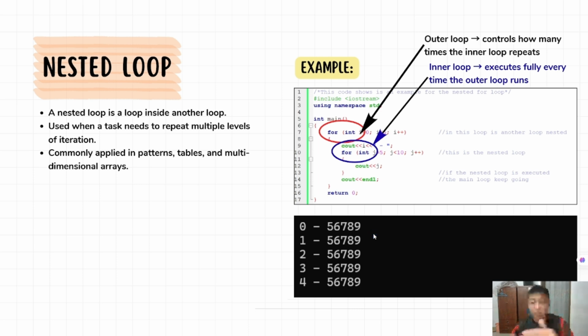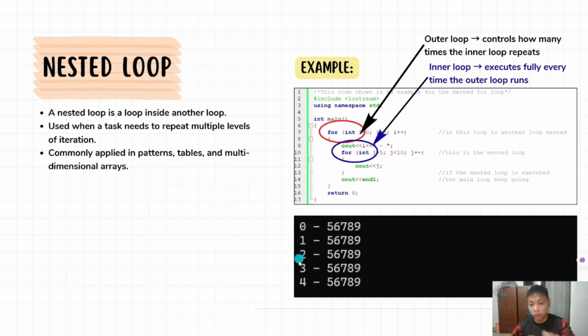Let's make some comparison. For the inner loop here, the start value is 5 and it ends before 10. So here it fulfills the criteria of the inner loop. For the outer loop, it starts with the value of 0 and ends before the value of 5.